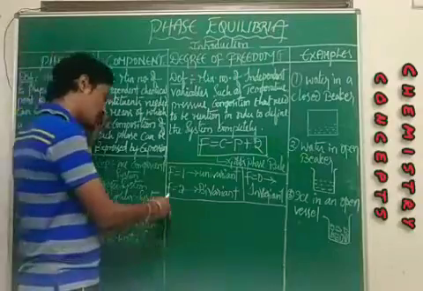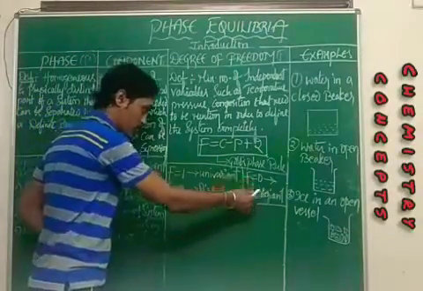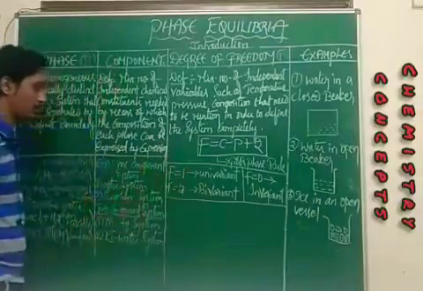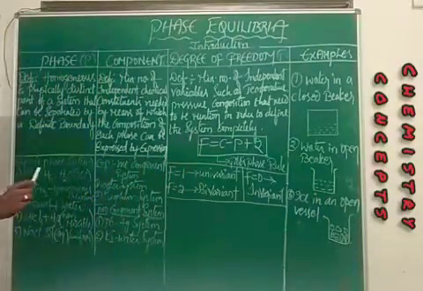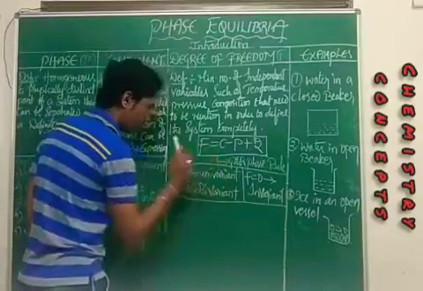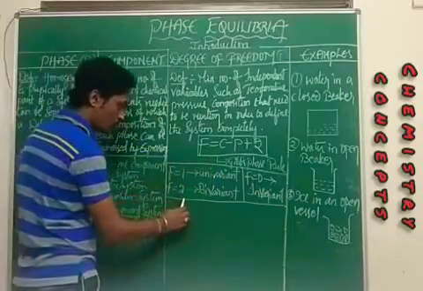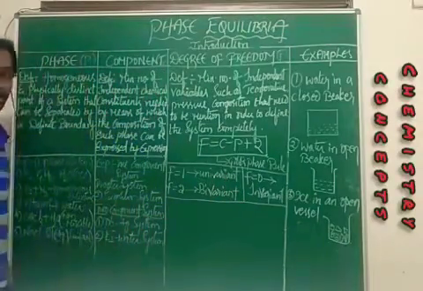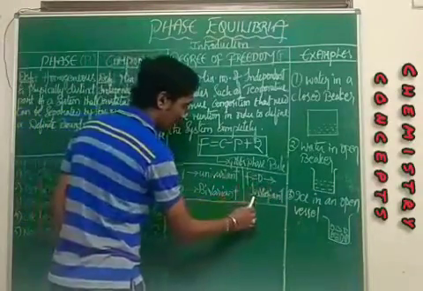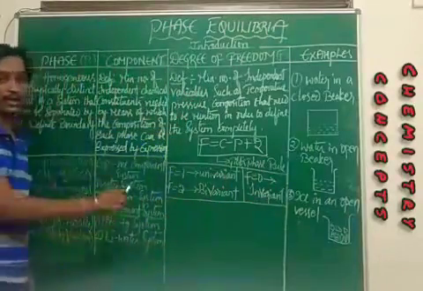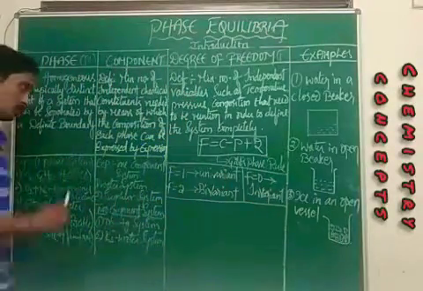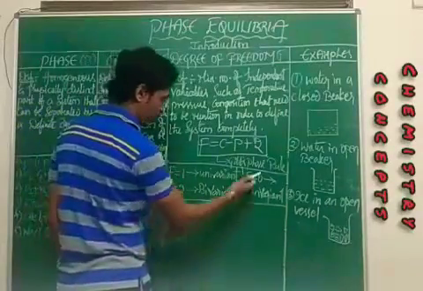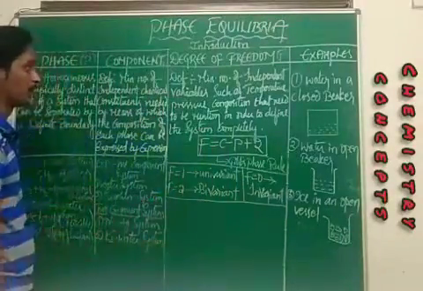And here I have written F is equal to 1, F is equal to 2, F is equal to 0. If F is equal to 1, then the system is univariant. If F is equal to 2, then the system is bivariant. And if F is equal to 0, then the system is invariant. So how do you get F is equal to 1? What is this F is equal to 1, F is equal to 2 and F is equal to 0?